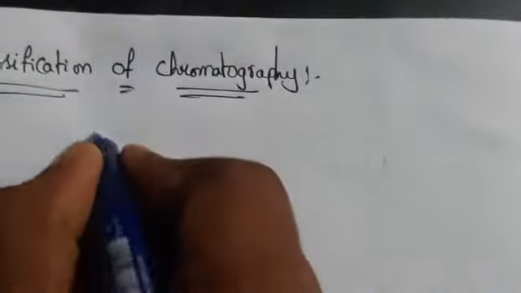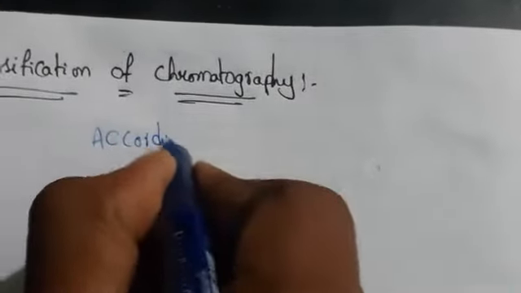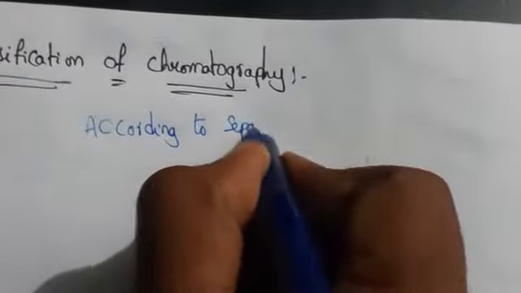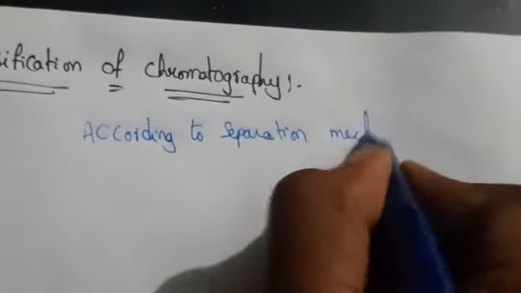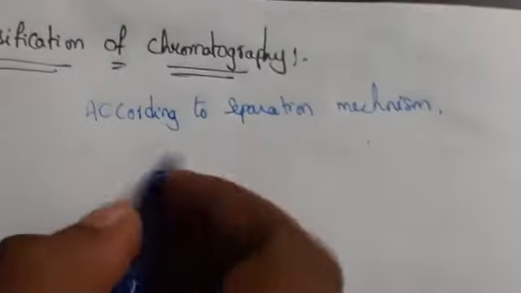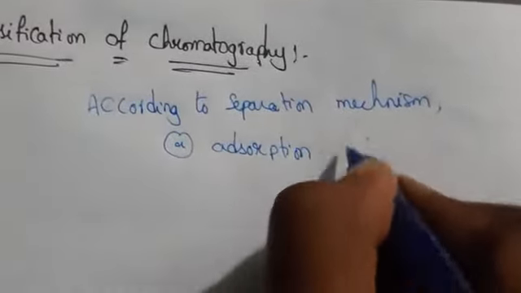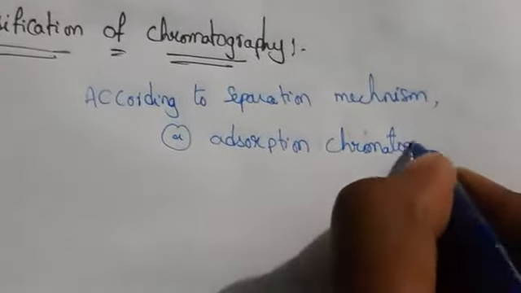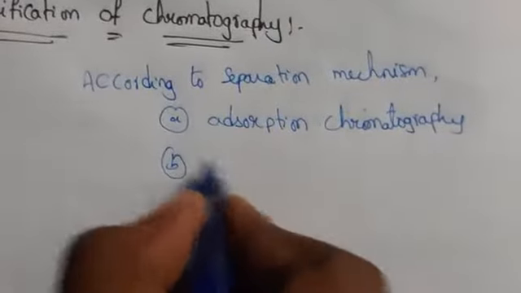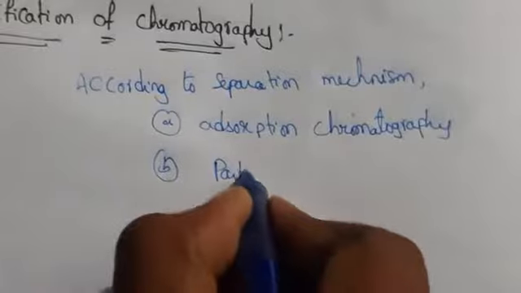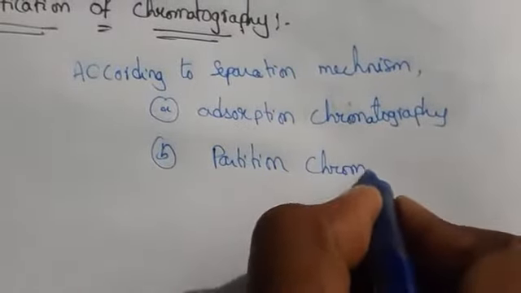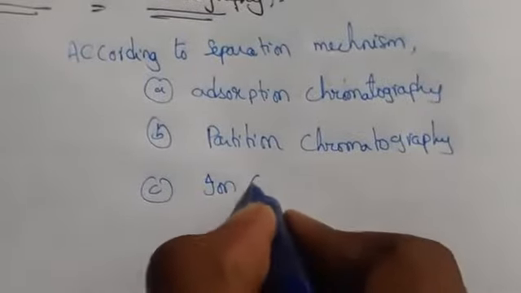According to separation mechanism, the chromatographic methods are classified as adsorption chromatography, partition chromatography, and ion exchange chromatography.